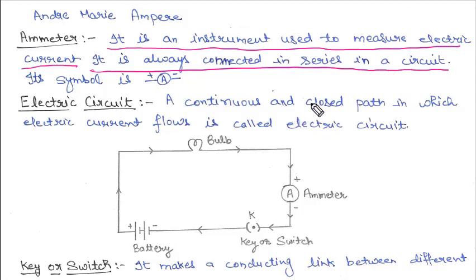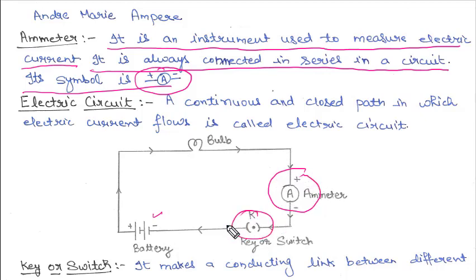Now what is series combination and what is parallel combination, that we will study in the coming lecture in this chapter. Its symbol is this. This is the symbol for the ammeter. You can see here, this is our simple electric circuit which contains a battery. This is the symbol for battery, this is the symbol for bulb, this is the symbol for ammeter, and this is the symbol for key.